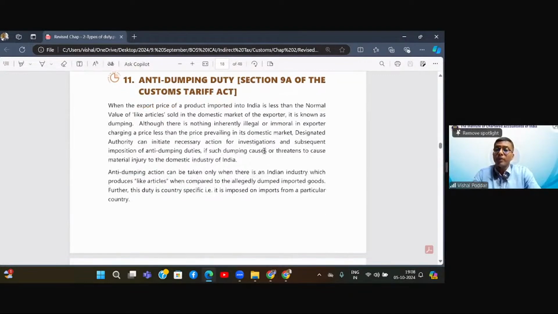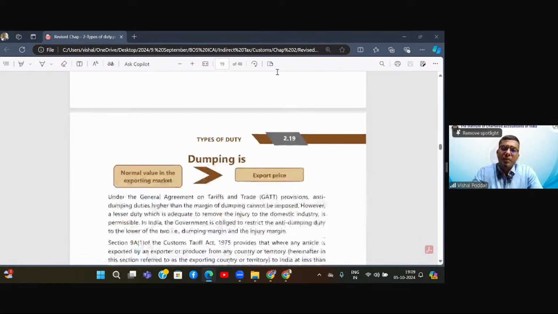Now here, you may say, sir, then what is the difference between the subsidized and this? This is where I said it appears similar, but it is different. In case of subsidy, the same $20 shirt is sold in India at $5, but the reason is a 15 rupees subsidy is given by the government. Here, when the same $20 shirt is sold in India at $5, it is because the owner himself, that is the businessman himself, has purposefully lowered the rate. So government has not lowered. It is the private person who has lowered. Is this clear to all? So that is the only difference between anti-dumping duty and the subsidized article duty.